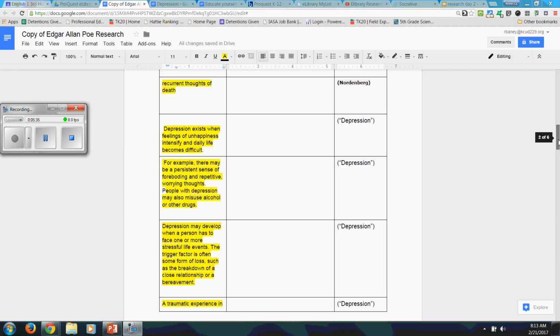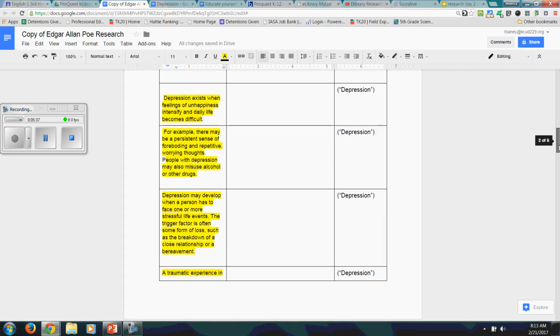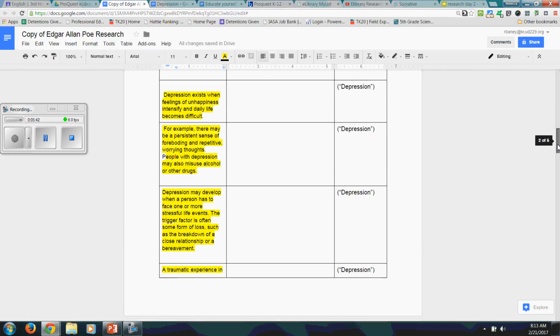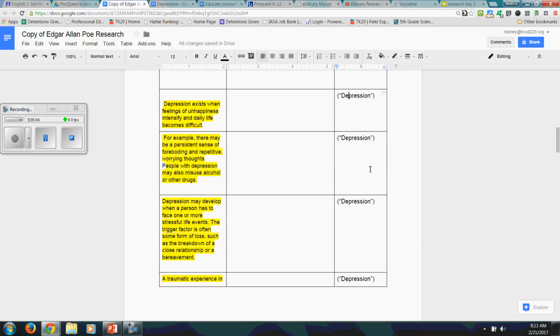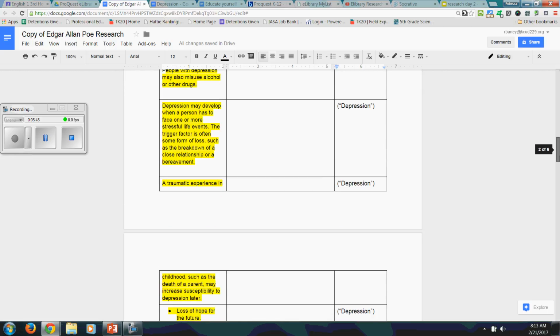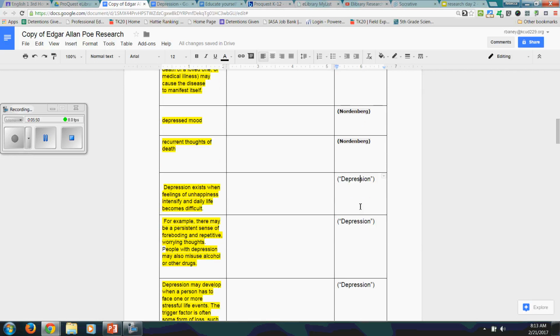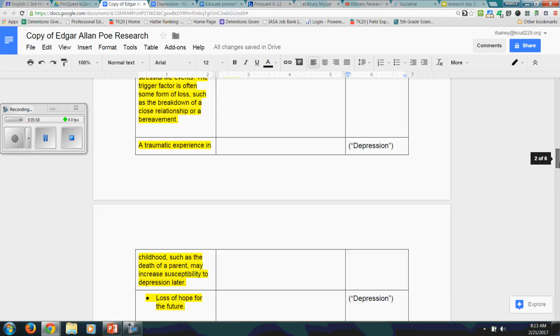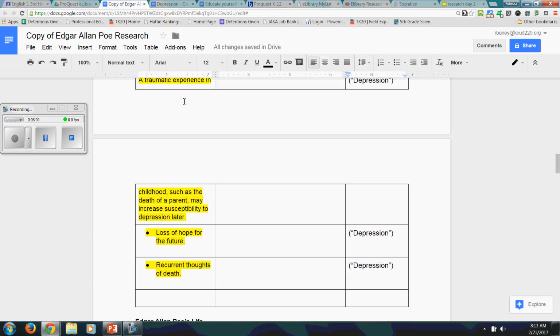Okay, if you're back to the video, that means you've got all of the quotes from the depression article pasted into your note sheet, plus you have the title Depression for the in-text citation with every quote. This is absolutely crucial. You cannot forget this step. It has to look exactly like mine. So pause if you need to and check to see that your document looks exactly like my document.